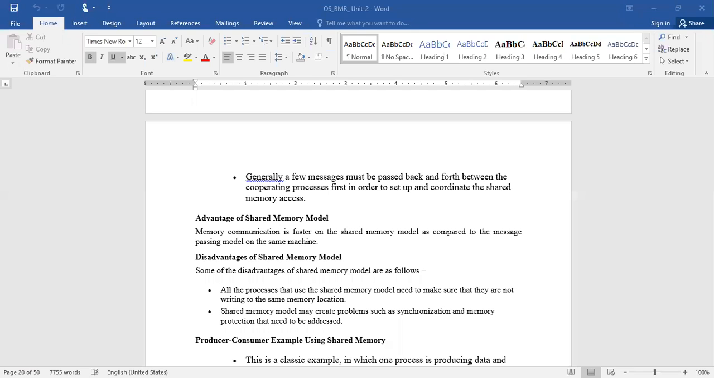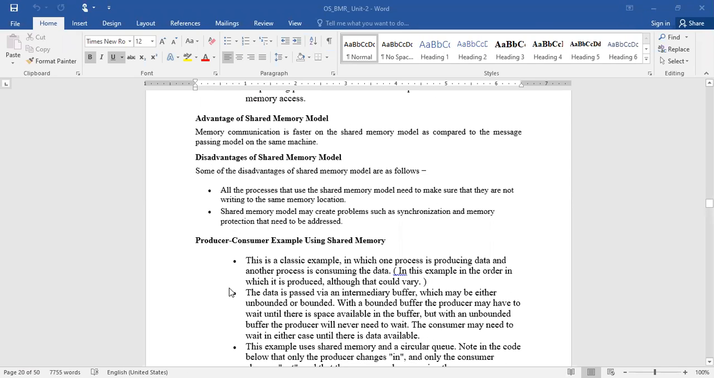Okay, and another important drawback of the shared memory model is that it may create problems such as synchronization. Who is going to access first, who is going to access second, and how do we prevent data loss and all. So memory protection needs to be addressed. These two issues are supposed to be addressed.